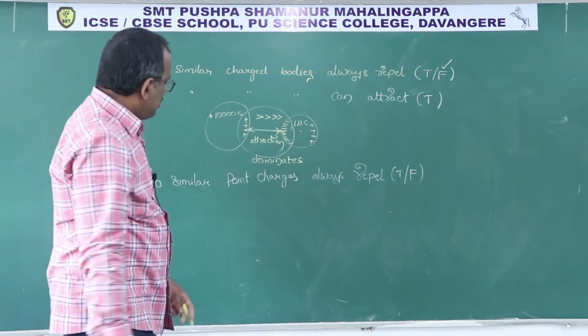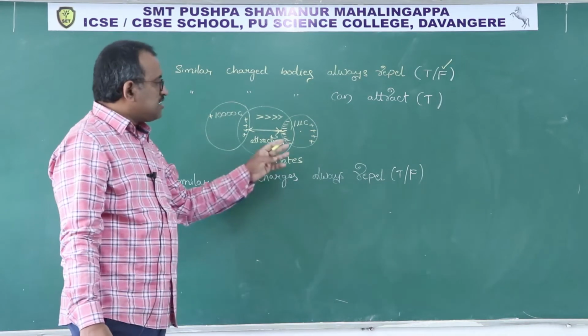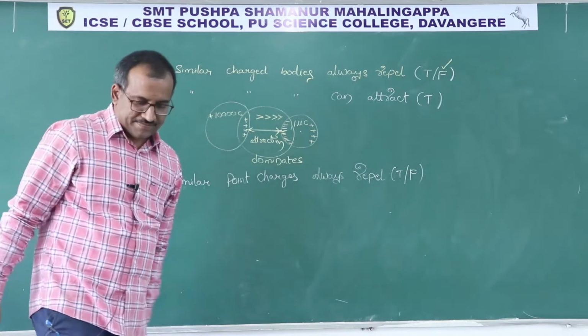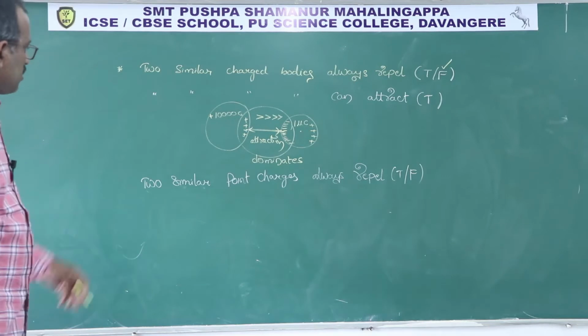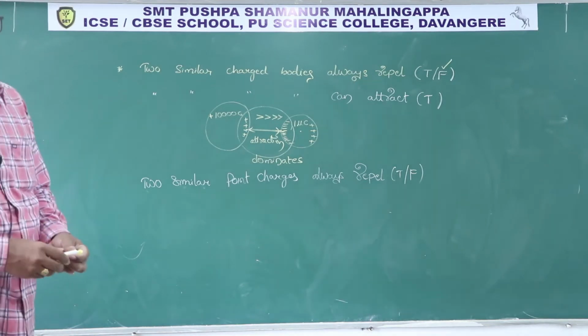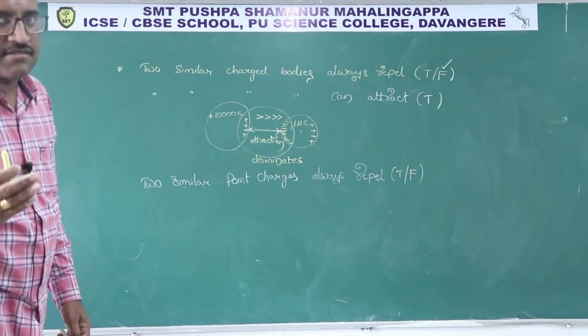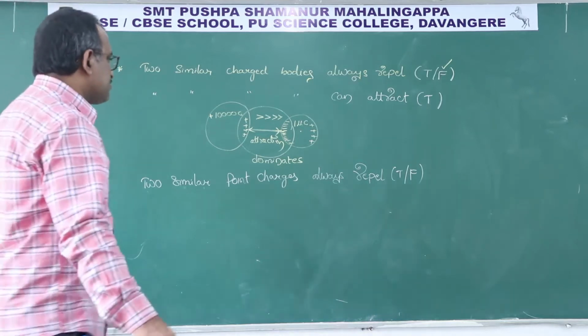Come again. Two similar point charges always repel. Then what is the answer? It was so clear. The answer is true.